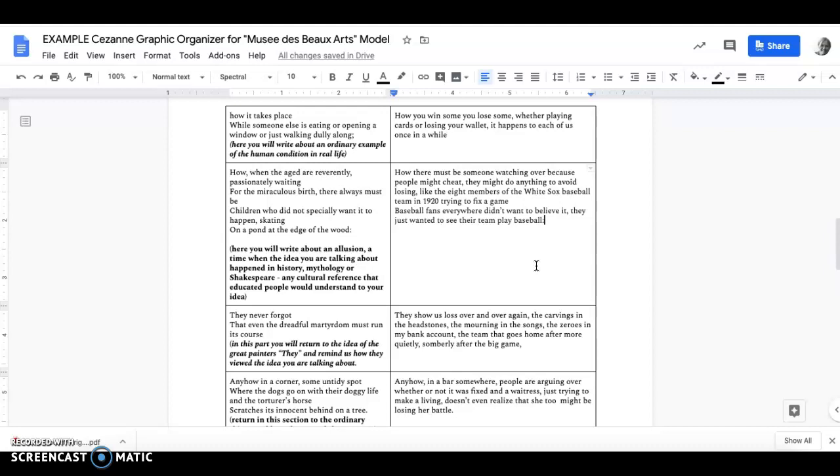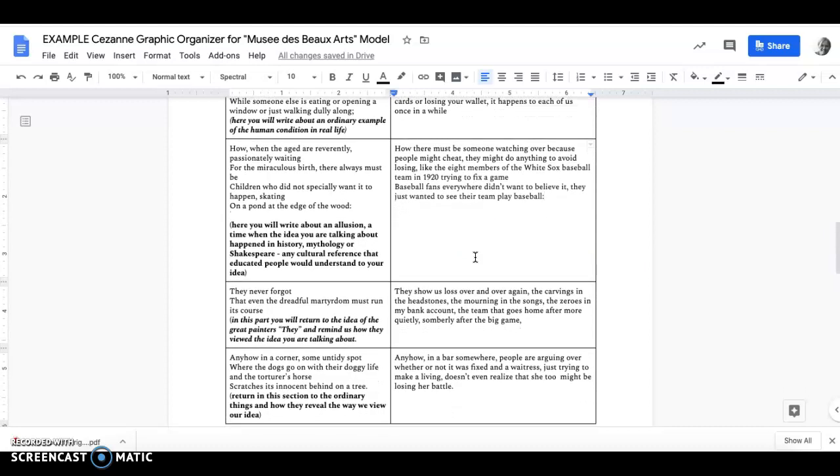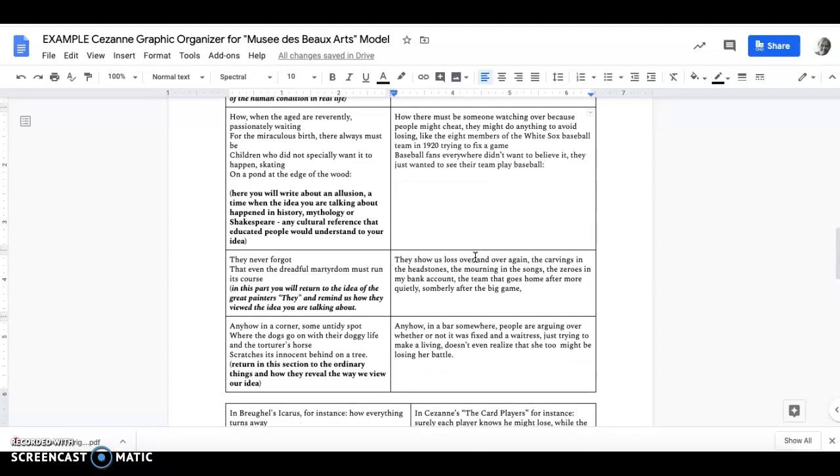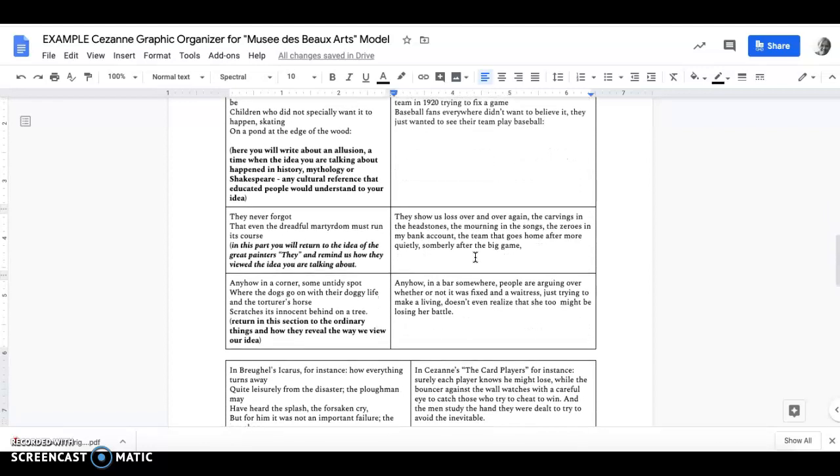They might do anything to avoid losing, like the 8 members of the White Sox baseball team in 1920 trying to fix a game. Baseball fans everywhere didn't want to believe it. They just wanted to see their team play baseball. So you'll see in my stanza here, I made the allusion to the White Sox baseball team of 1920, and this was the team that tried to fix the game. They cheated to win the World Series.